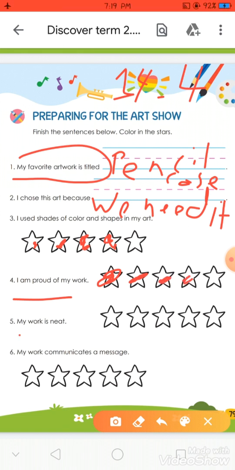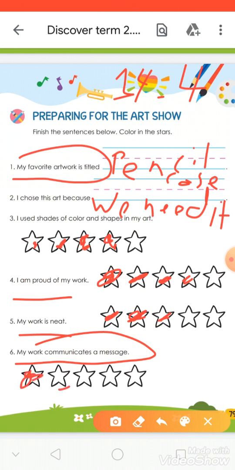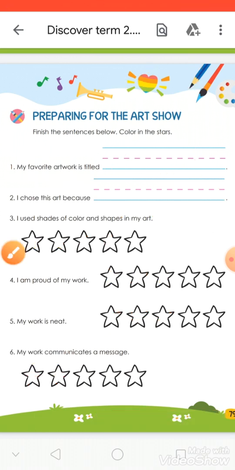Number 5. My work is neat. Yes or no? You can color the stars. Number 6. My work communicates a message. Yes or no, KG? You can color the stars. Okay? Now turn your page.